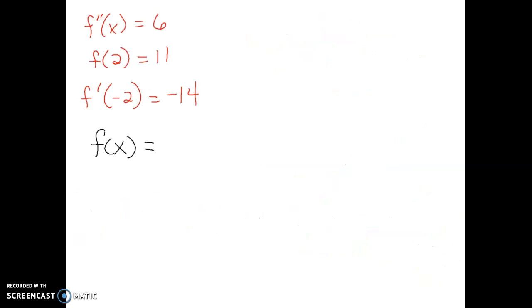Try this one out. You can hit pause and then hit play again when you're ready to see the answer. Here's what my original function should be. And I do have notes on how to find that.